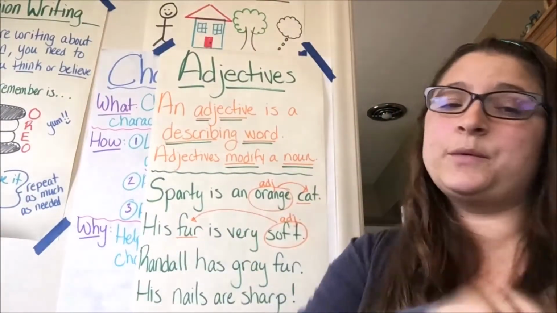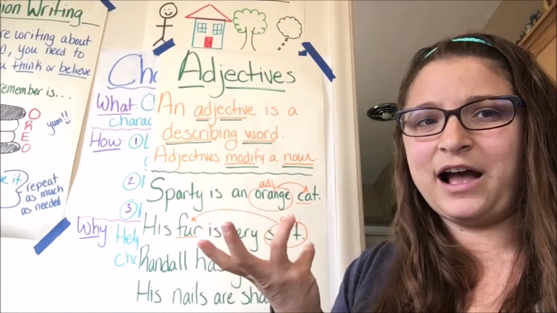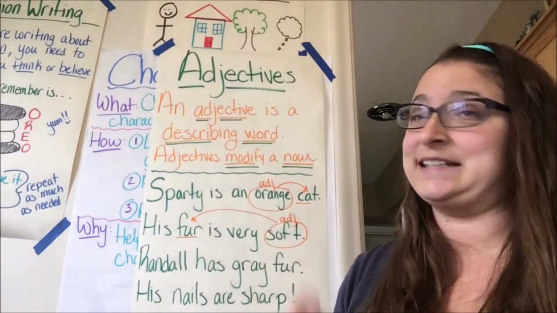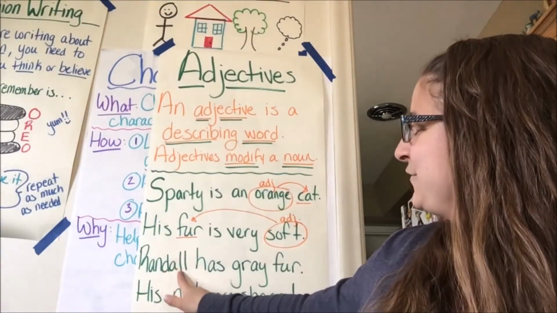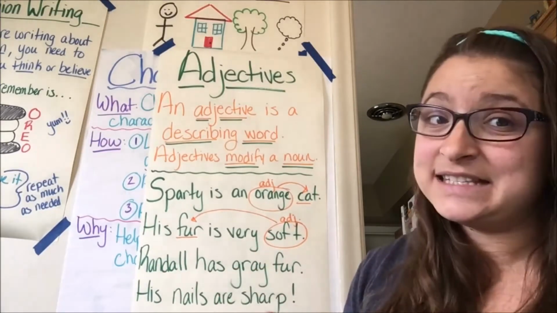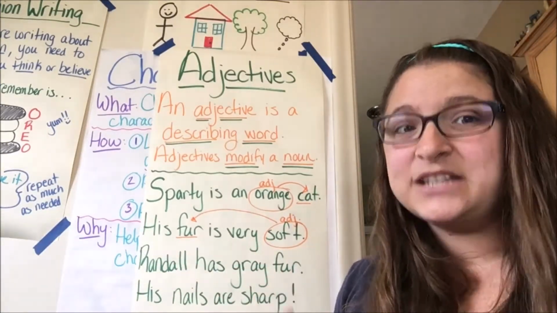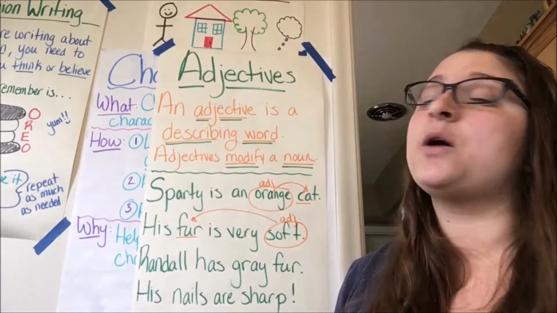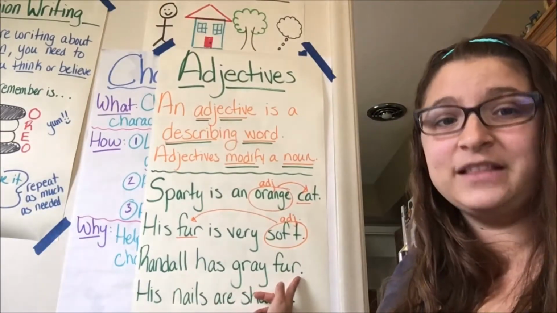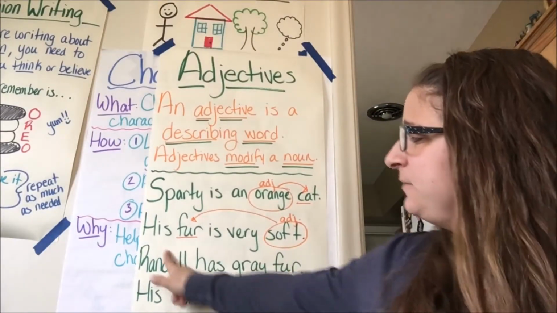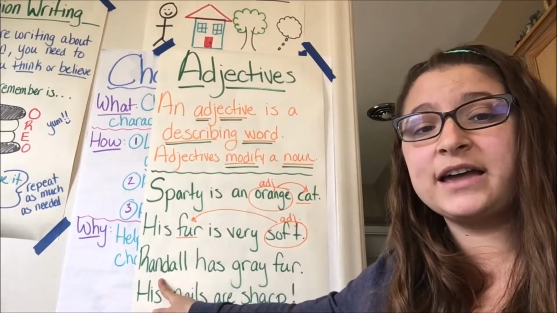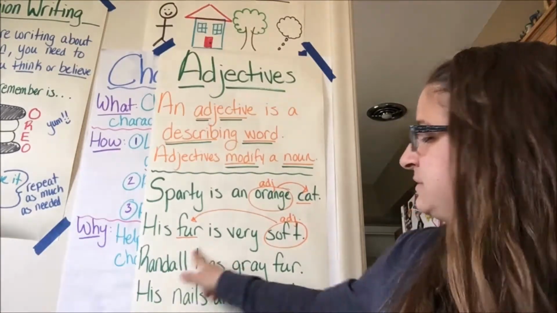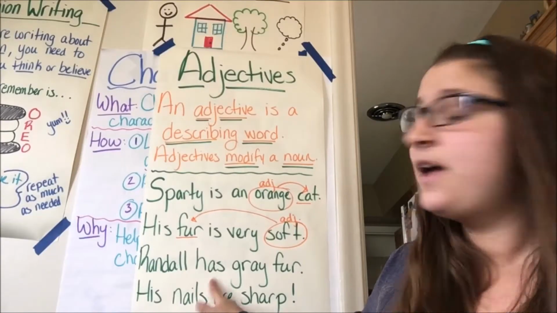Let's do two more and then we'll go into our remote learning packets. Forgot the word there. Sorry, guys. So here I see Randall has gray fur. You haven't seen Randall. He likes to sleep and he's super quiet. So Randall has gray fur. Let's look at this sentence. Randall, that's my proper noun, who I'm talking about. Has, that is my verb. That is my action word.